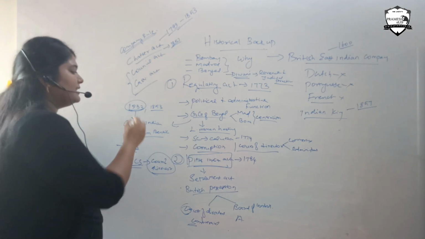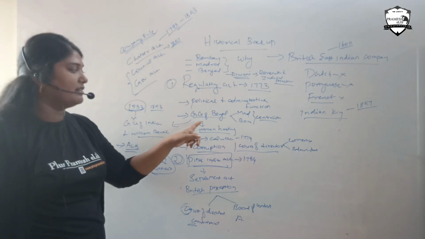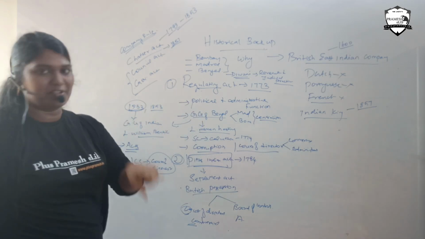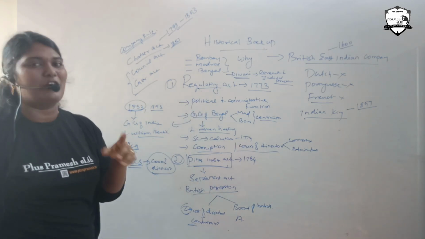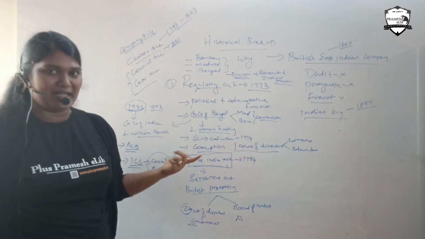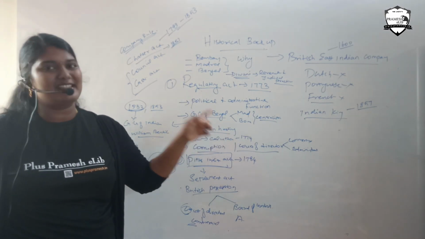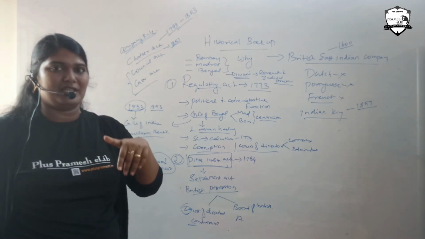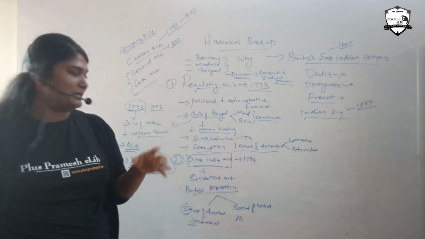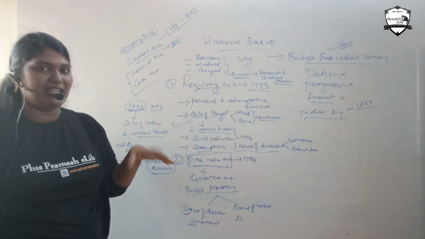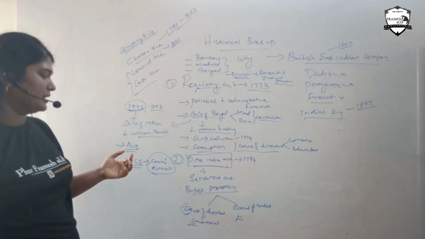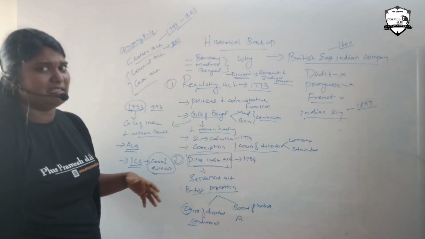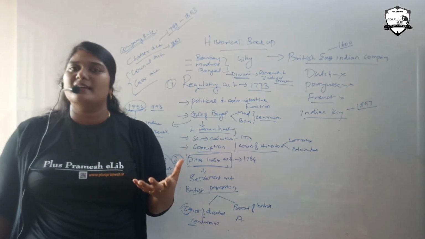So the 1833 Charter Act is nothing but the Governor-General of Bengal now being termed Governor-General of India. The first Governor-General of India is Lord William Bentinck. The first Governor-General of Bengal is Lord Warren Hastings. Lord William Bentinck, B for 2, A, B. So once again, the first Governor-General of India is Lord William Bentinck. Have such a remembrance. And from this 1833 Charter Act, what used to be a regulation, we have as an Act.